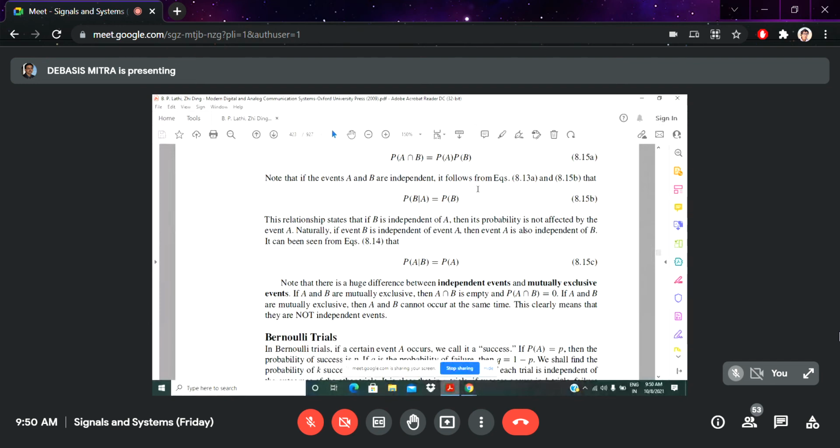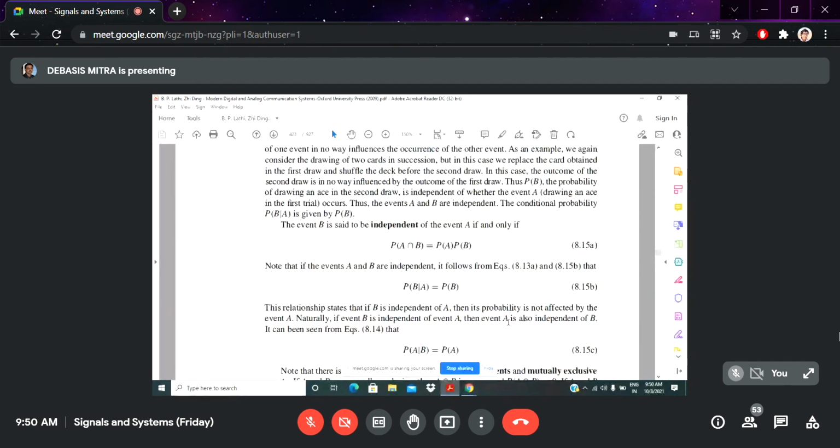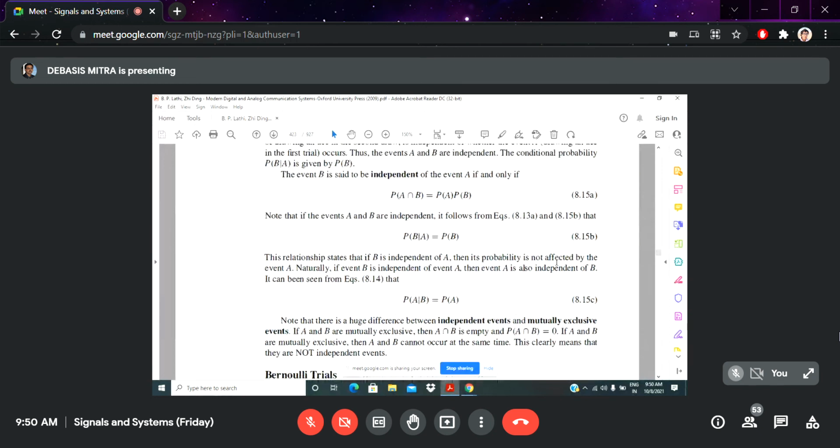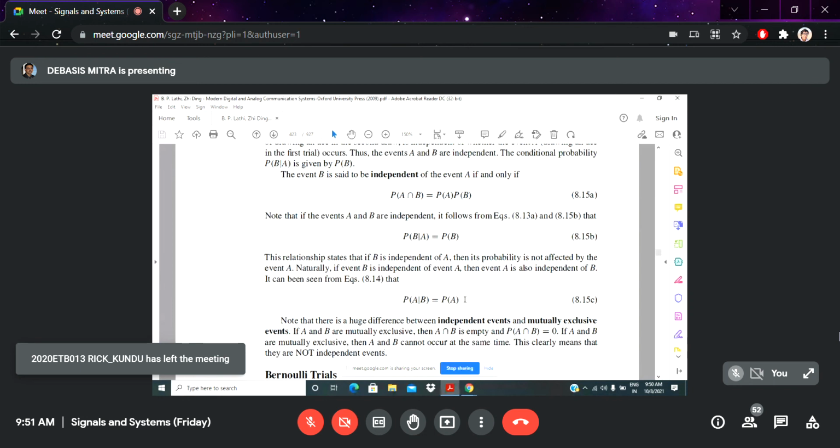At this stage, try to concentrate on the mathematical perspective. This is a definition: where events are independent, this will happen, and whenever two events are totally mutually exclusive, then this will happen. If they are independent of each other, then you have to calculate the conditional probability of B with respect to A, and only the probability of B exists. And if the probability of A with respect to B, then the probability of A will exist, no probability of B, and in the first case, no probability of A is required.